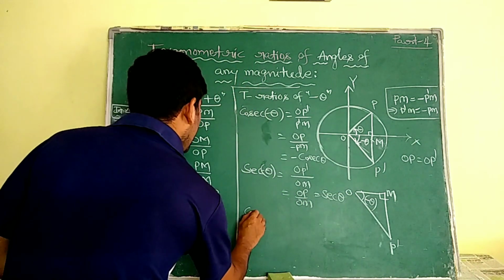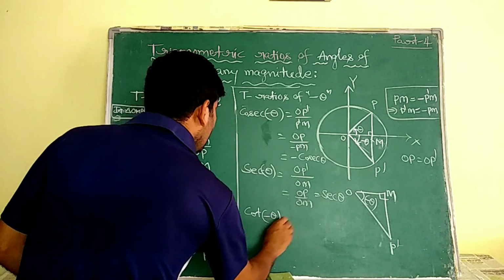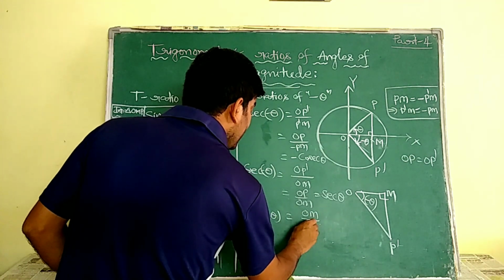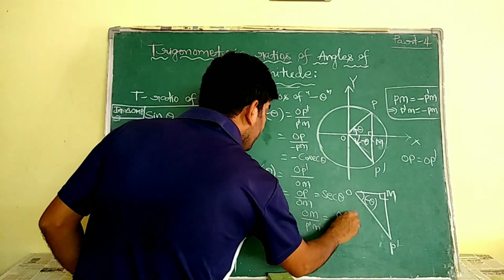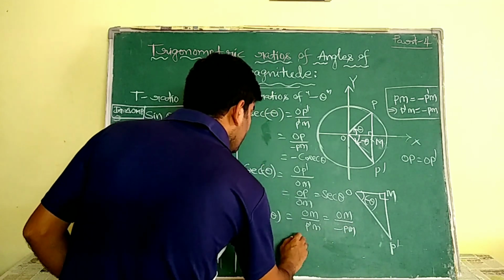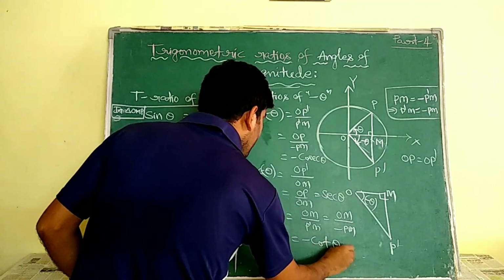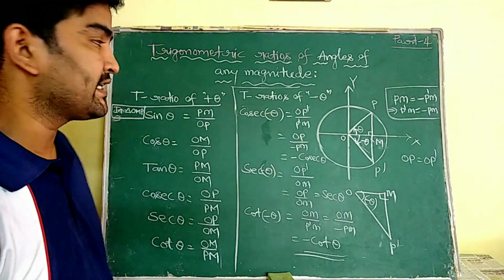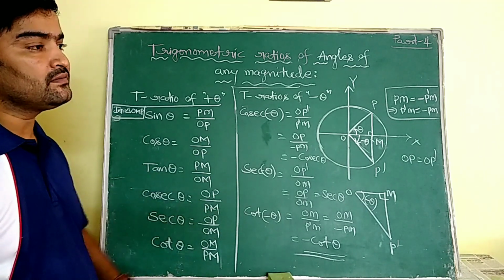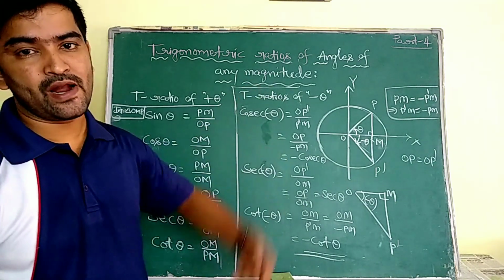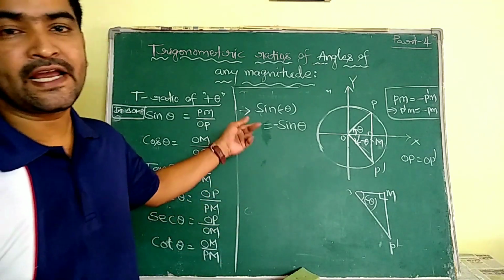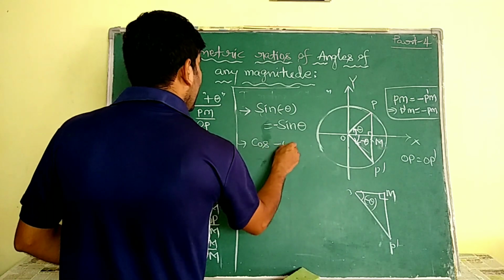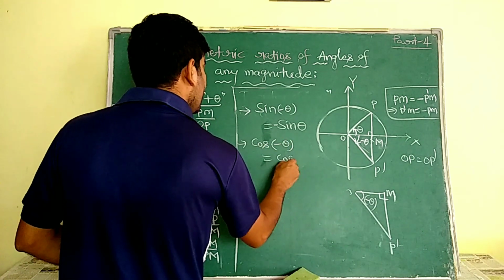Now similarly, cotangent: cot of minus theta is equal to adjacent side OM by opposite side P dash M, that is OM by minus PM, which is equal to minus cot theta. So remember these as formulas. Cosecant of minus theta is equal to minus cosecant theta, like that. These are the trigonometric ratios of negative magnitude. We have to remember them. Sine of minus theta is equal to minus sine theta. Cos of minus theta is equal to cos theta.